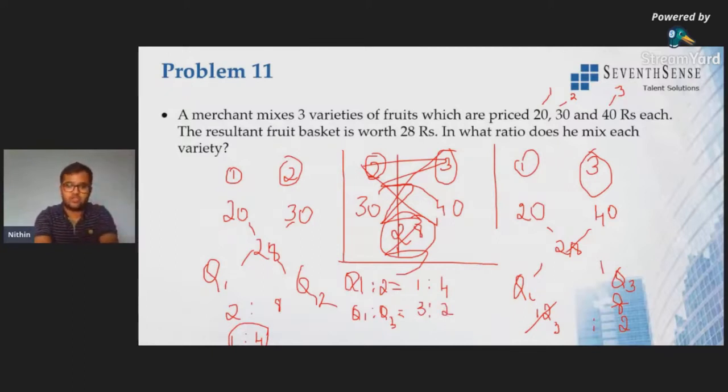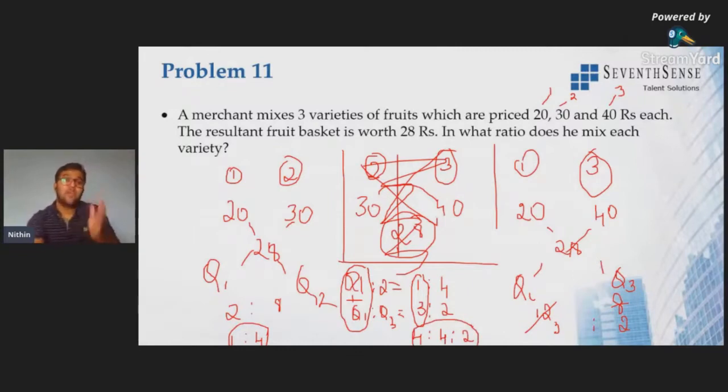Here Q1 is common, right? So you need to take addition of the quantities. Just add those quantities. All right. So it will be 1 plus 3, which is 4, is to Q2 is 4 and Q3 is 2. Here you may ask the question, why it is being added and why not common value, right?